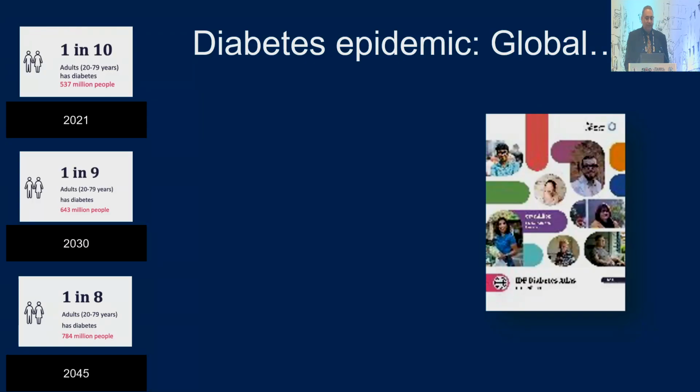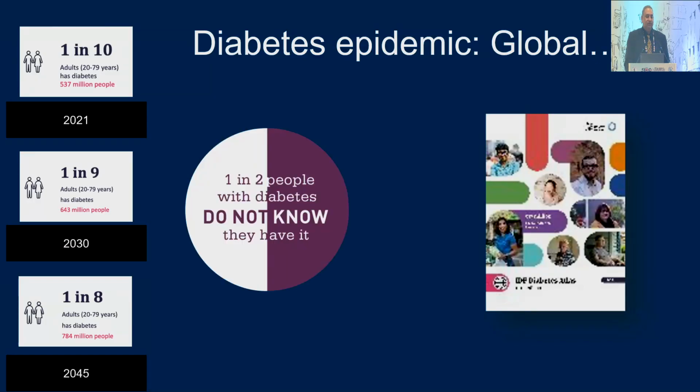Definitely, diabetes is an epidemic. It's a global epidemic today. The International Diabetes Federation said that by 2045, every 8th person will have diabetes. And the worst part is that 1 in 2 really don't know that they have diabetes. That means there is an equal or greater burden of pre-diabetes in the country.